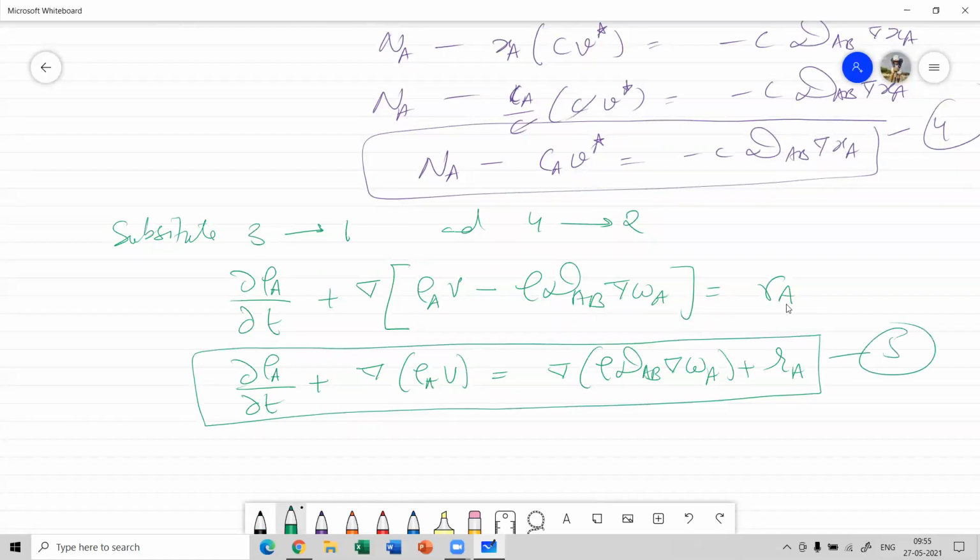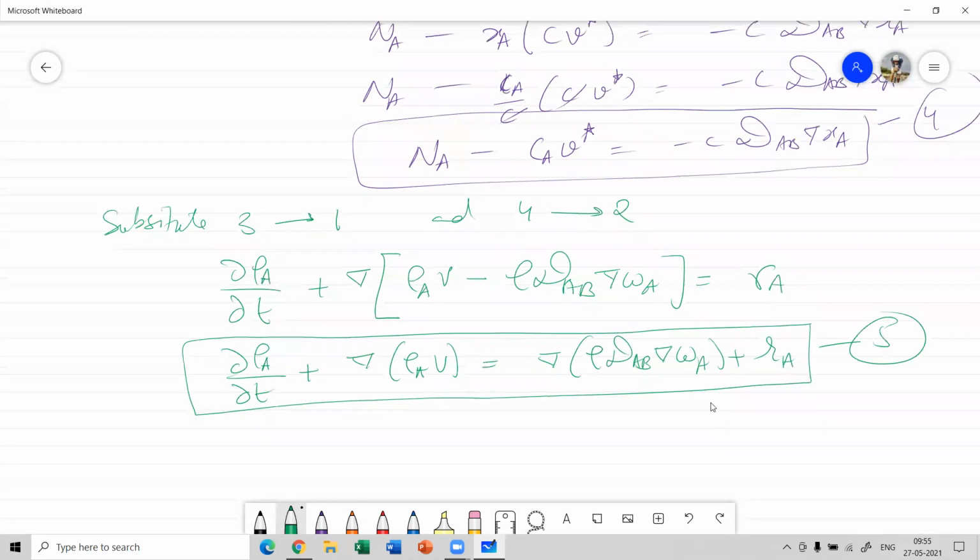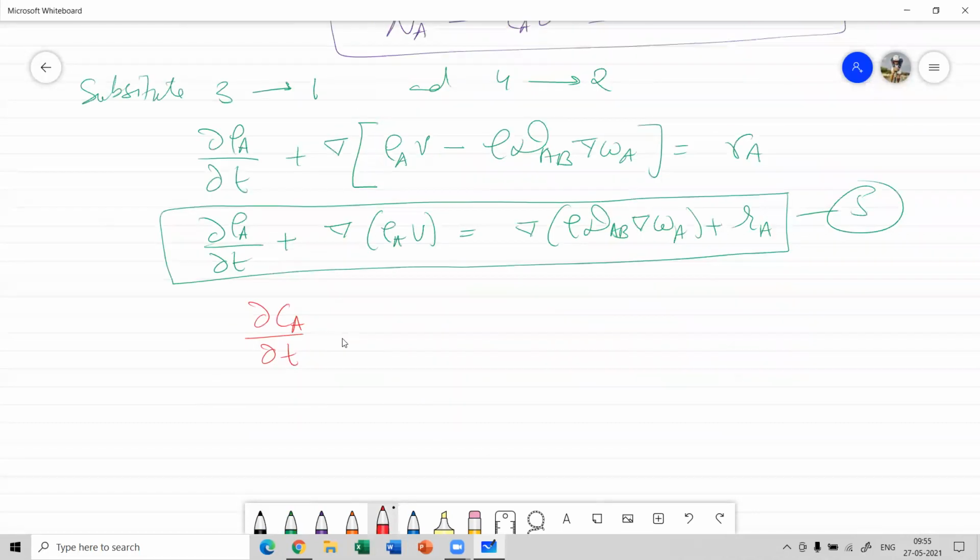So this is equation number 5. And after substituting 4 into equation 2, we have del CA by del T plus divergence of CA V star minus C Dab into divergence of XA equal to capital RA.